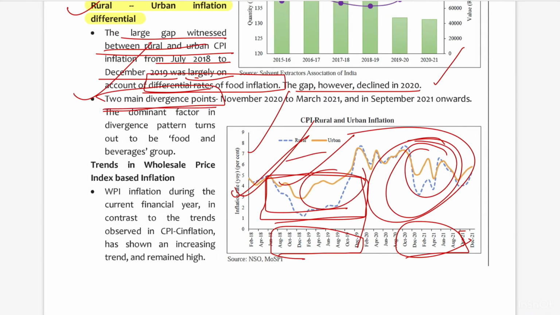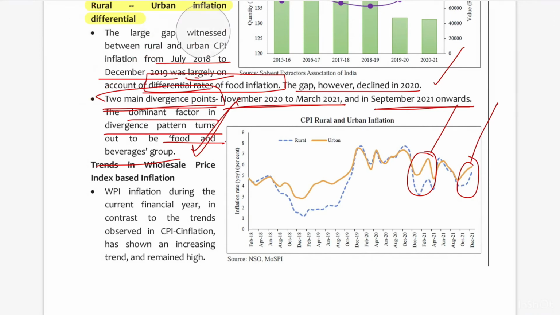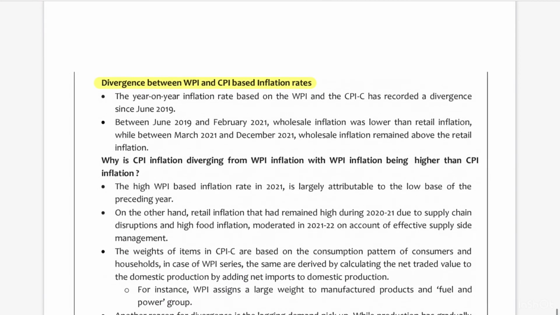Now, the two main divergence points: this one, and the other divergence point, that is November 2020, March 2021 and September 2021 onwards. The dominant factor in the divergence pattern turns out to be the food and beverages group. So the reason for this divergence is the food and beverages group. So in this way you need to see what the reasons and trends are, and the Economic Survey has beautifully explained all these things.